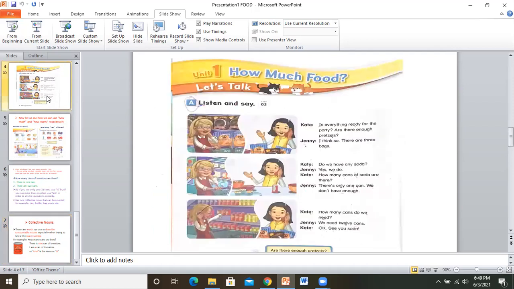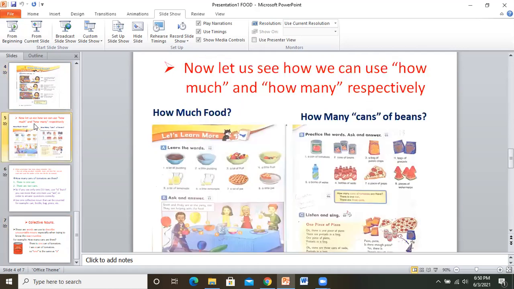Let's go back to how much food. We don't have enough. How many cans do we need? We need 12. We need 12 cans. Do you know number 12? Okay, I'm sure you do. And then she says, okay, see you soon. Now let's come back here on this one.